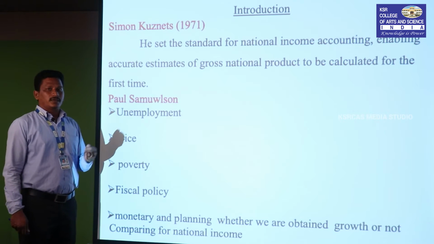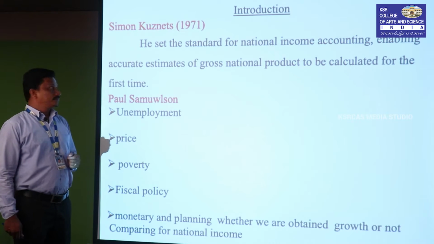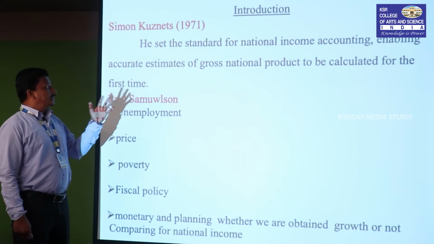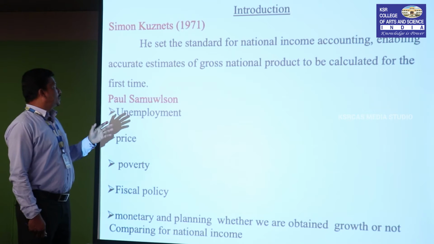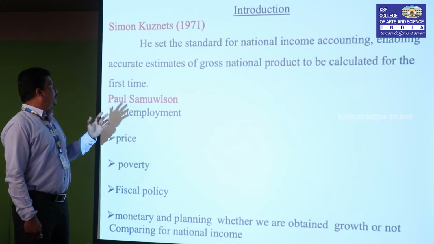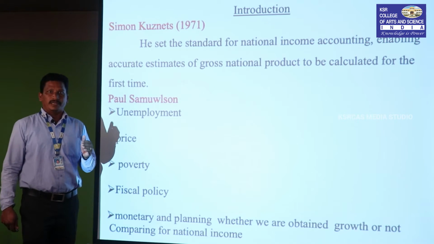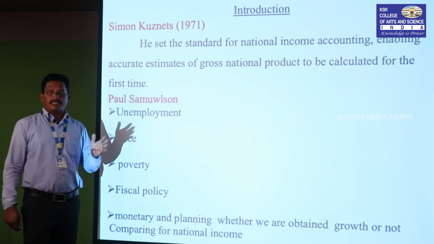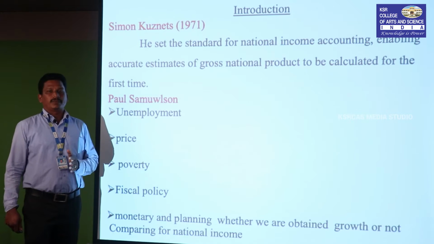He set the standard for national income accounting, enabling an accurate estimate of gross national product to be calculated for the first time. He is the first person, the ideological person who gave the national income concept.